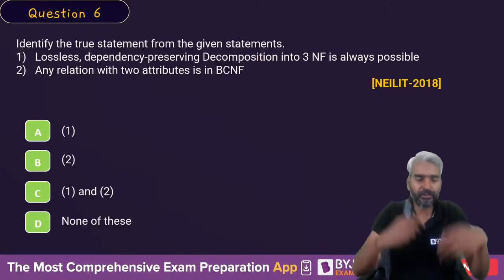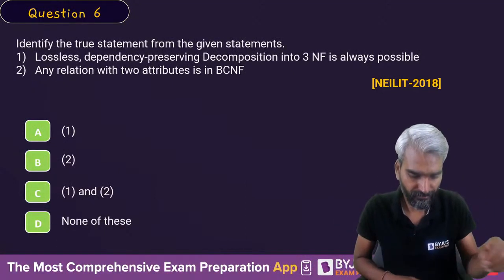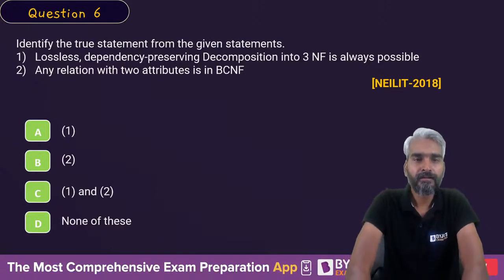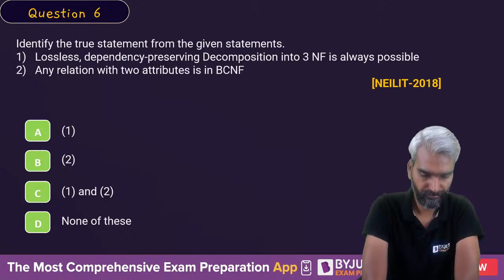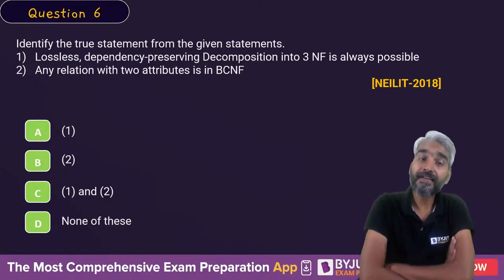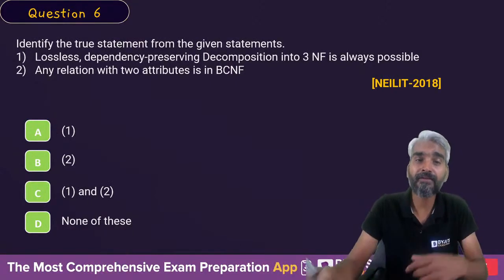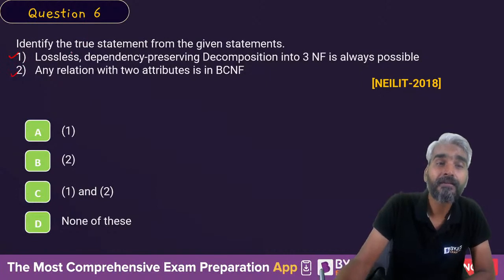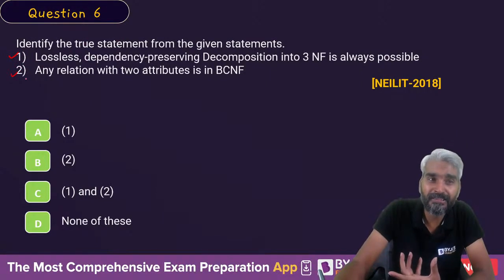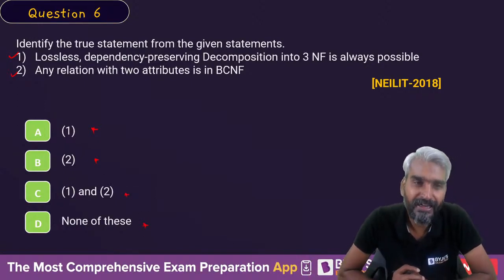Tell me the answer for the sixth question. Identify the true statement from the given statements. There are two statements, 1 and 2, and it is asking which of these two are true. Only 1 is true, only 2 is true, both 1 and 2 are true, or none of them are true. What is the right answer?